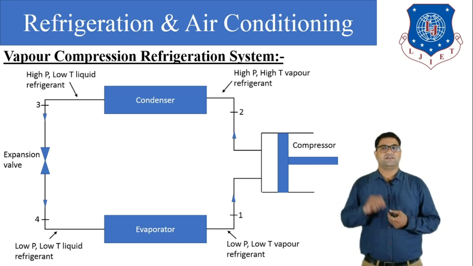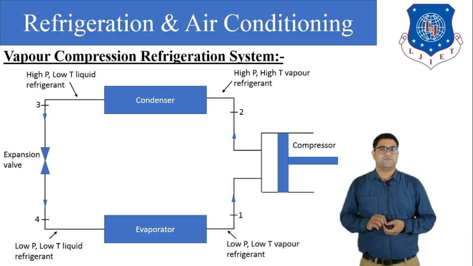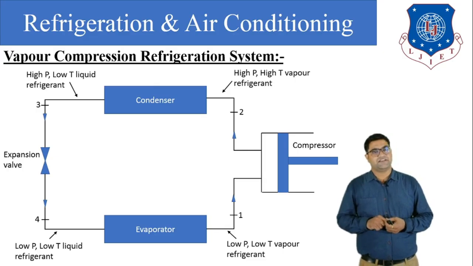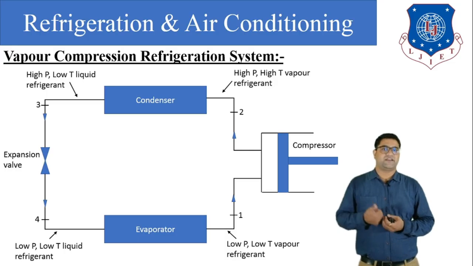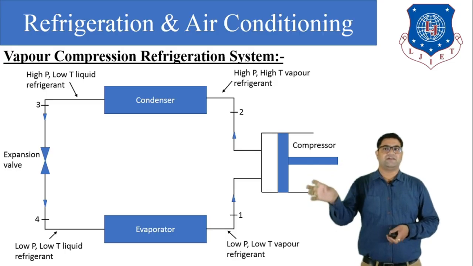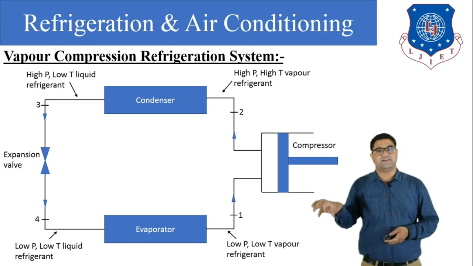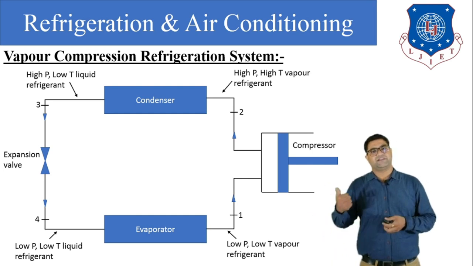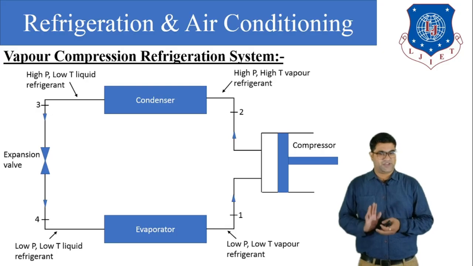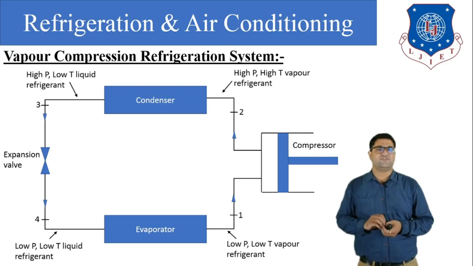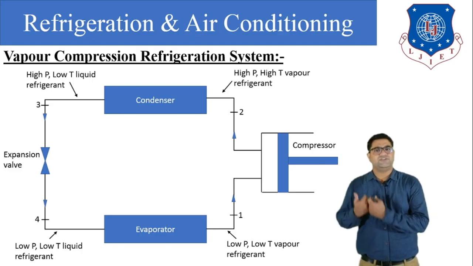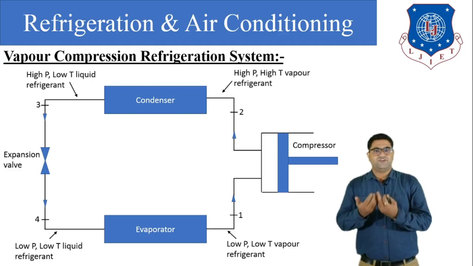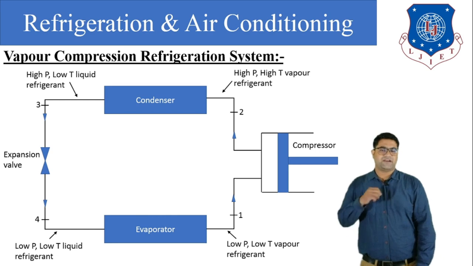Now our third component is the expansion device. In the expansion device, the high pressure, low temperature liquid refrigerant will convert into low pressure, low temperature liquid refrigerant. The simple meaning of the expansion device or expansion valve is that it is used to reduce the pressure of the liquid refrigerant.